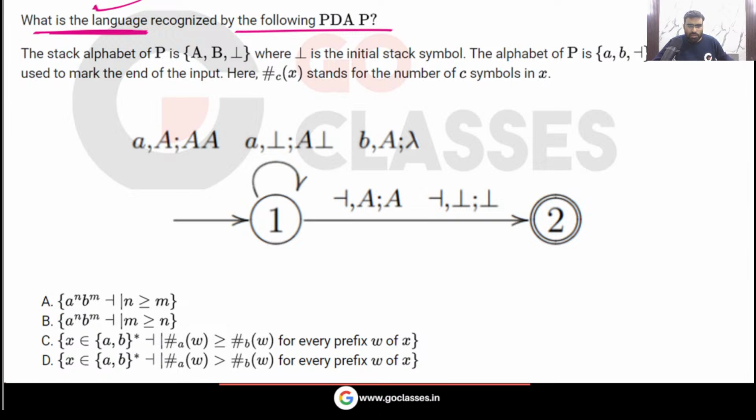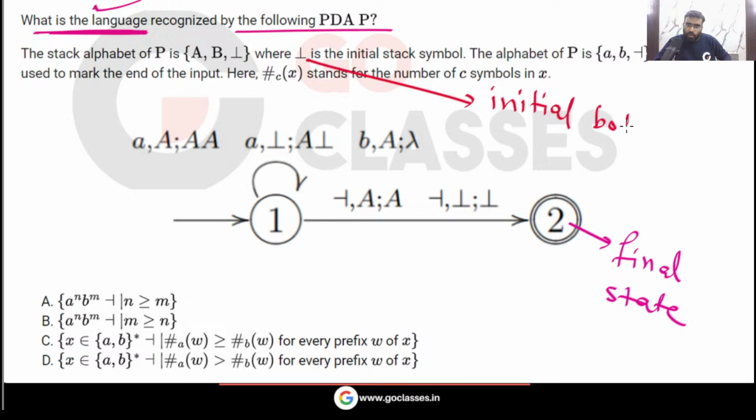You can easily solve this question by taking some examples. See what we are doing in the first state. Here this is the final state, right? Okay, so here you can notice in the first state what we are doing. You can see this is the bottom symbol, the initial bottom of stack symbol.